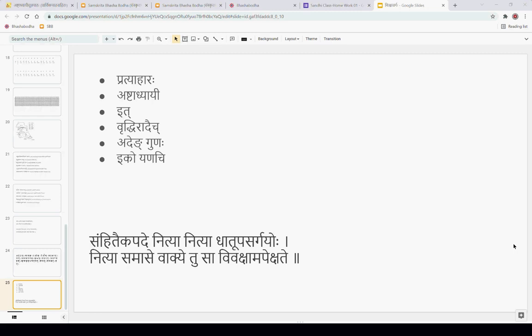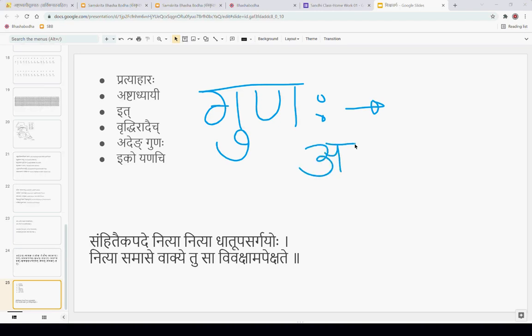तथैव अदेङ्गुणः इत्यपि संज्ञासूत्रम्. अत्र गुणः इति संज्ञा. गुणः इति पदस्य संज्ञायाः अर्थः कः? In guna, what all are included? Which varnas? A, E, O. Ateng iti at-eng. So at is just A, and eng is a pratyahara. What is eng?